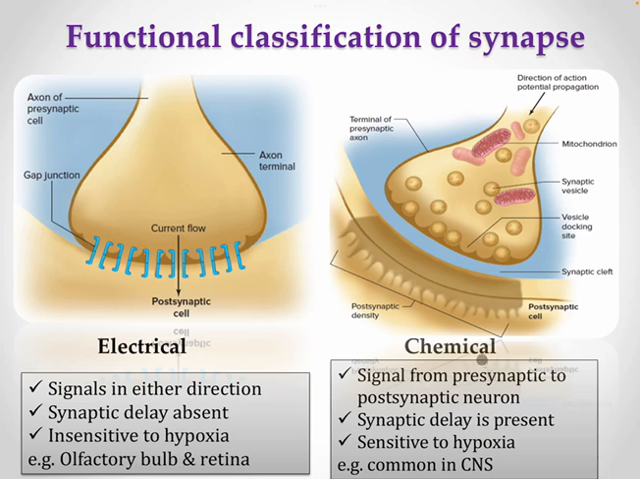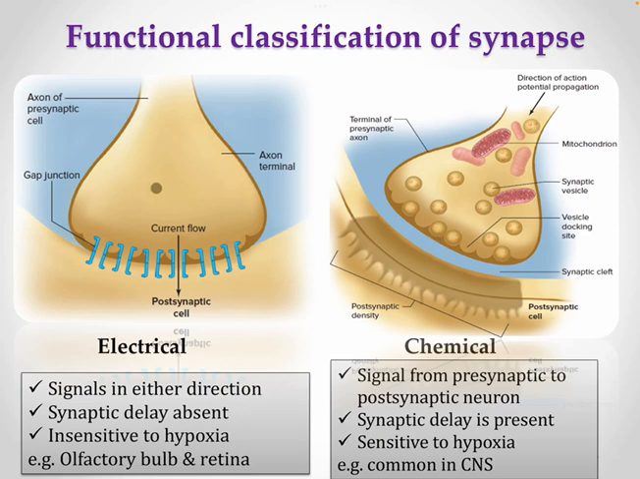In the chemical synapse, the transmission of impulse from presynaptic to postsynaptic site is with the liberation of chemical mediators, and this transmits the signal in only one direction, that is from the presynaptic to the postsynaptic neuron. There is a presence of a synaptic cleft, which is approximately 20 to 40 nanometers. Such a synapse also shows synaptic delay, and these synapses are sensitive to hypoxia.